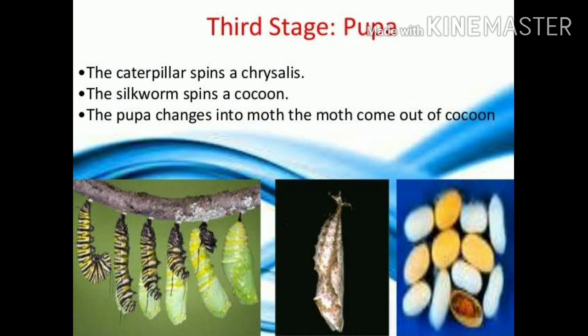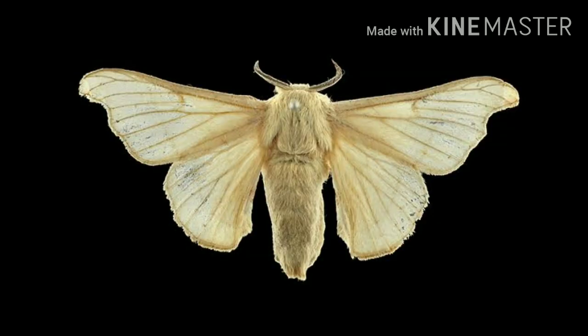Now, after the complete hibernation of the caterpillar or the silkworm for 20 to 25 days, the silk moth emerges out of the cocoon. And here the complete transformation or the metamorphosis of the silk moth can be seen, where the silk moth bears two pairs of wings, two proboscises, and the body divided into head and trunk.